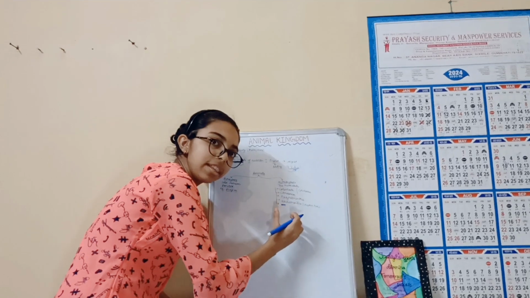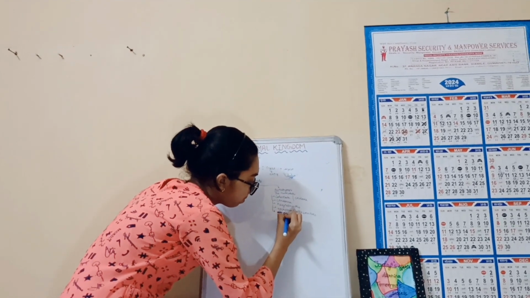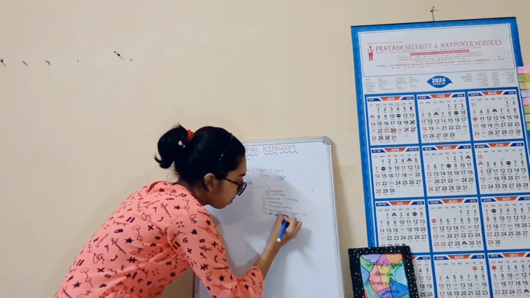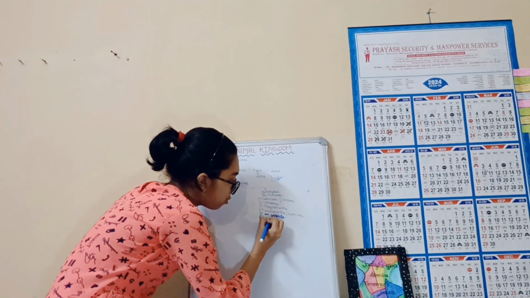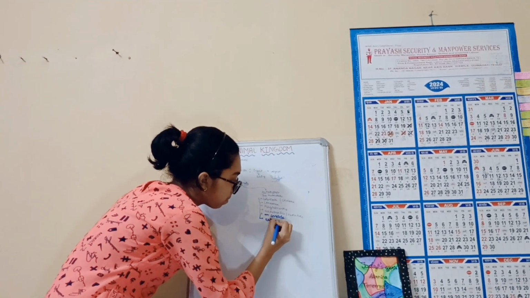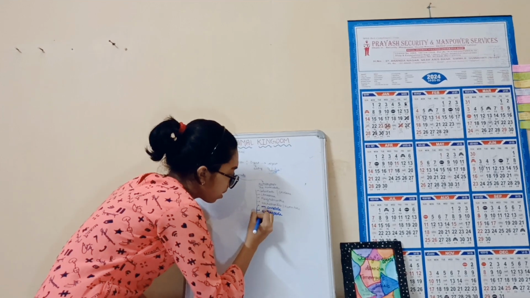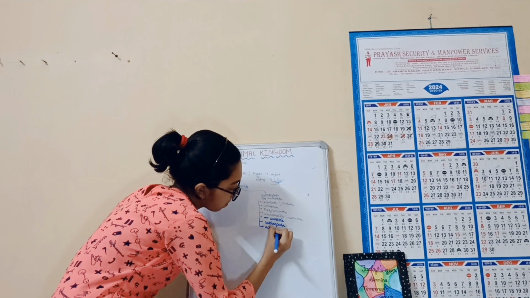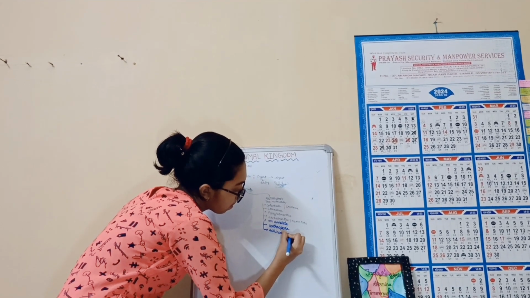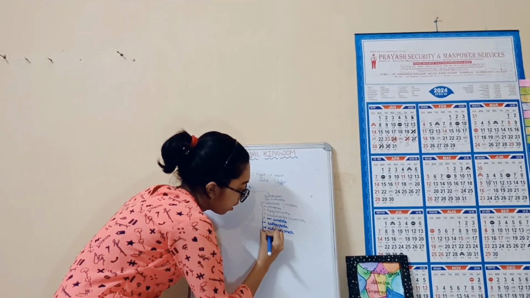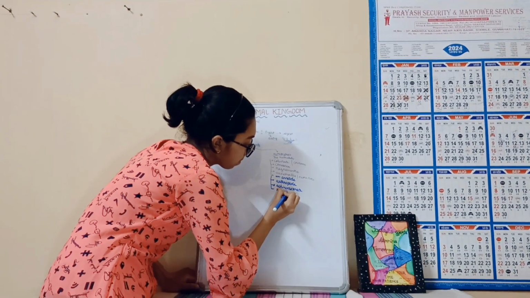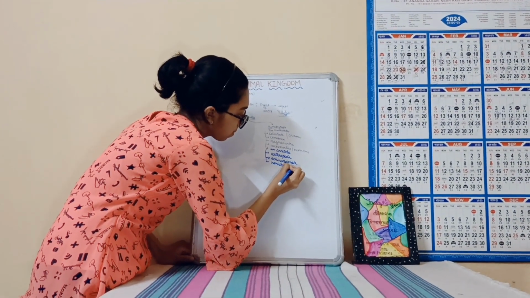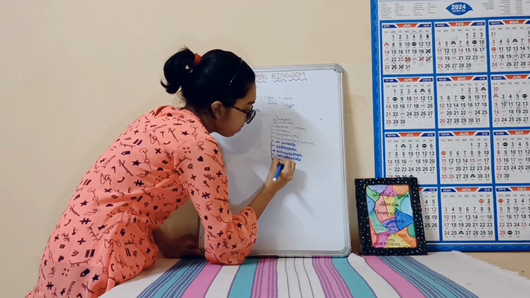Now, after Aschelminthes comes Annelida, then Arthropoda, then Echinodermata, Hemichordata, and Chordata.